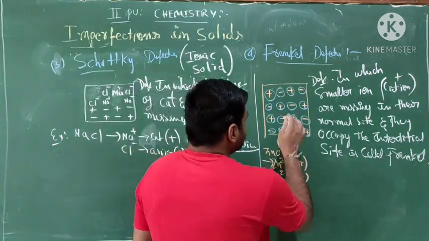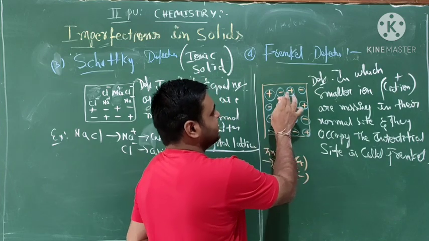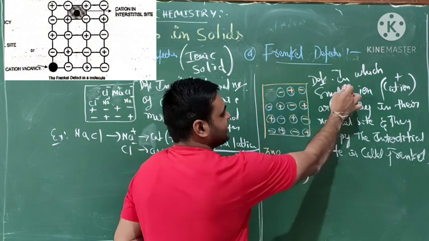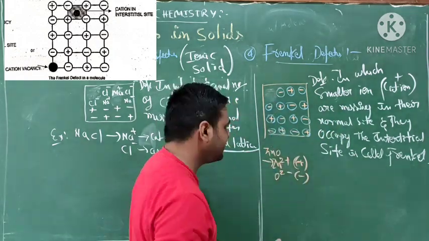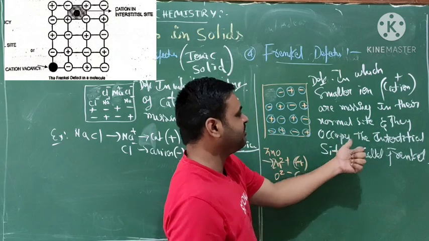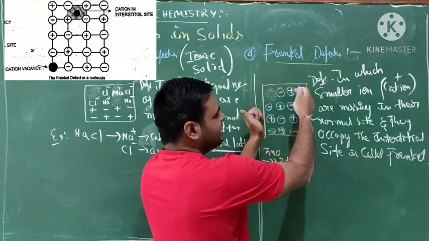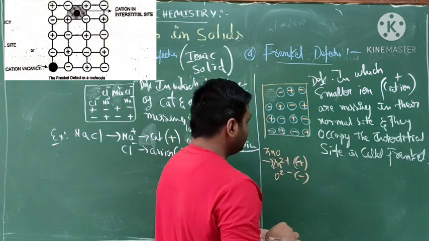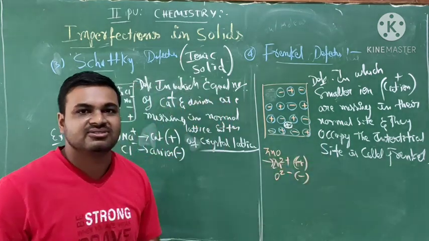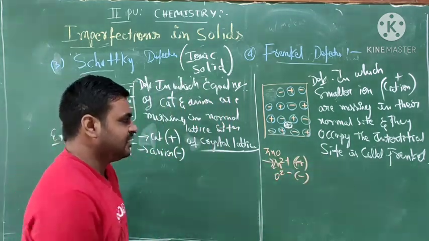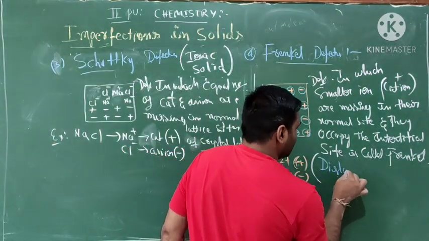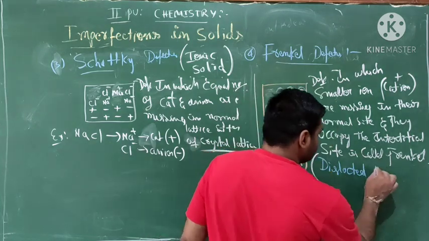See students, these are the cations. The smaller ions like cations are missing from their normal site, and they occupy an interstitial site. So when an interstitial site is occupied, this is called Frenkel defect. It is also called a dislocation defect.